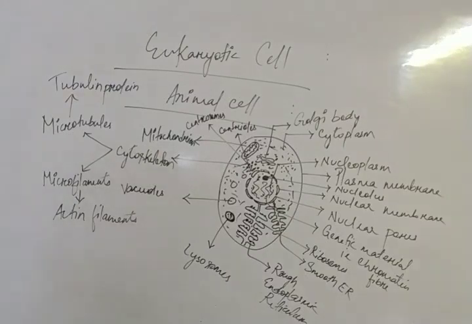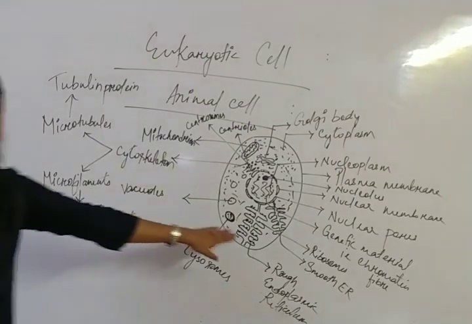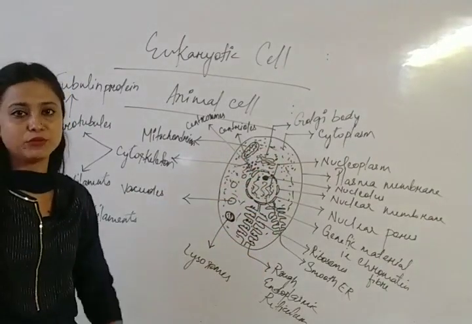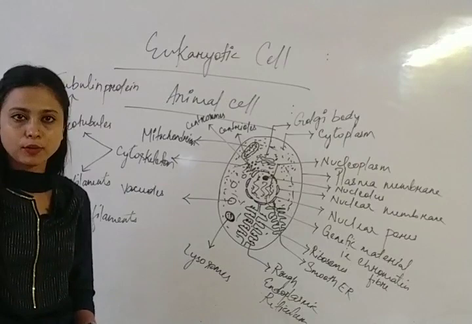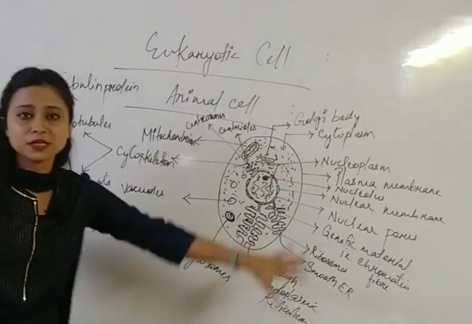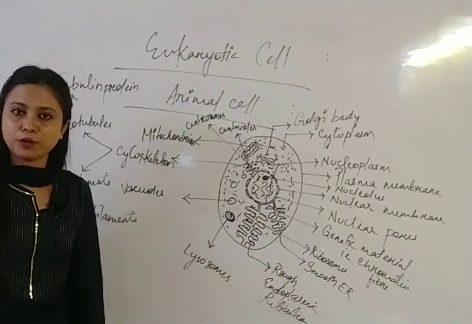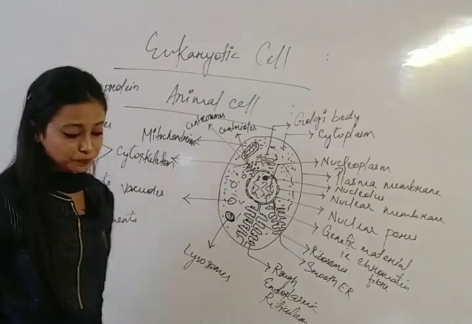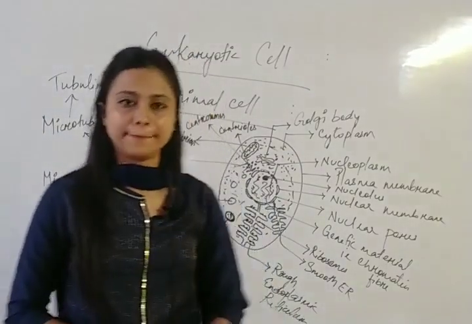Clear? So we have already discussed the animal cell. Hope it is clear. We will discuss in detail about the plasma membrane and the cell organelles, what their functions are and what they help with. Just keep in mind what is present in the animal cell, because it is very important, you must know what is present in the animal cell. Okay, so now we will discuss the plant cell.